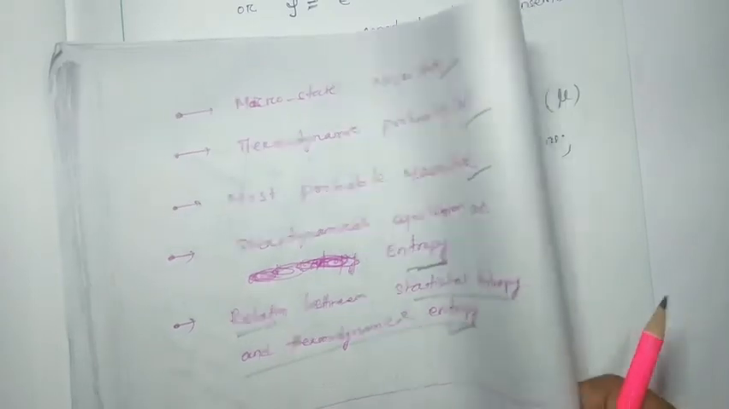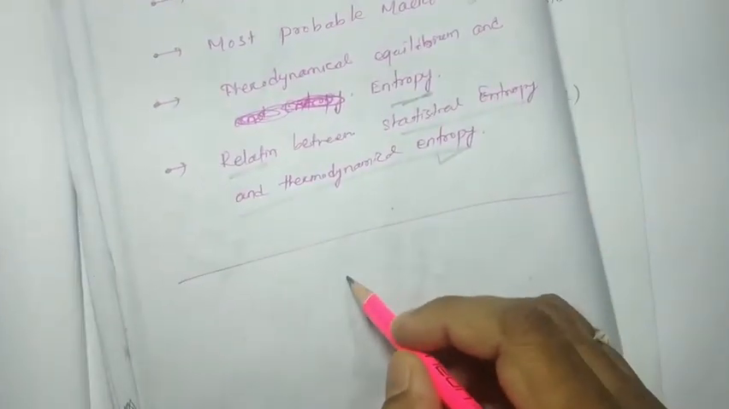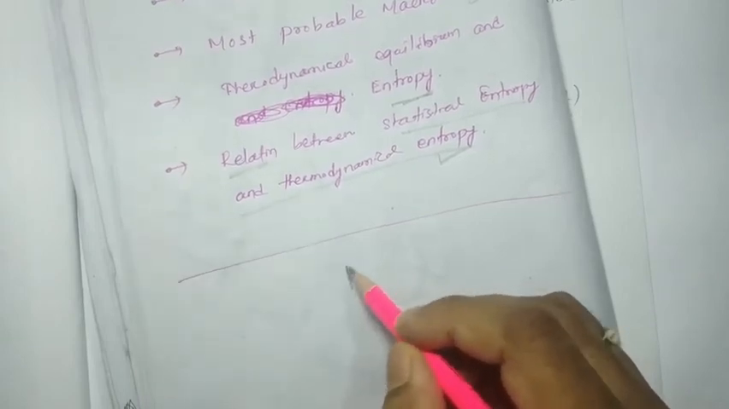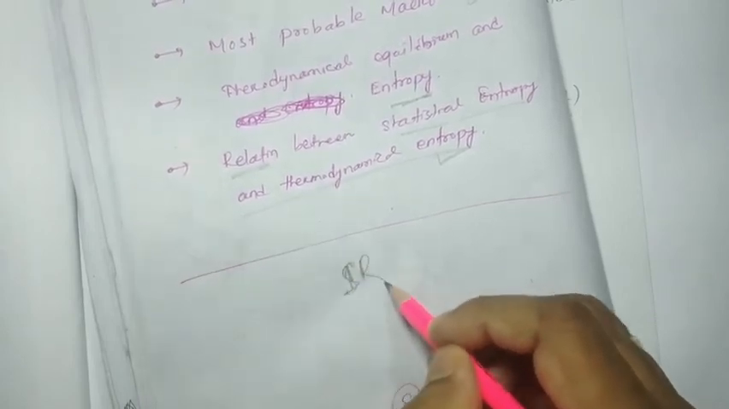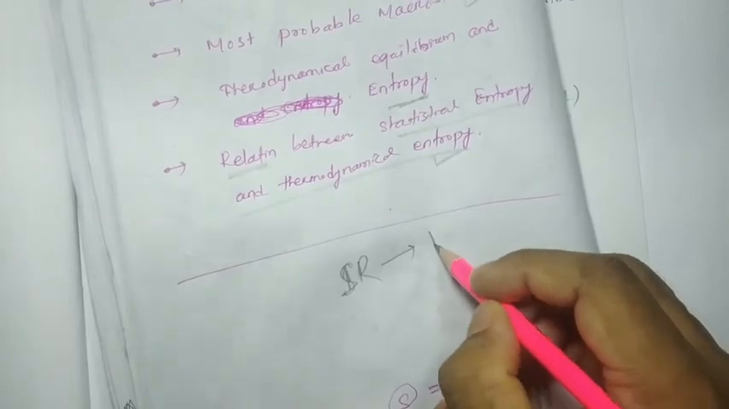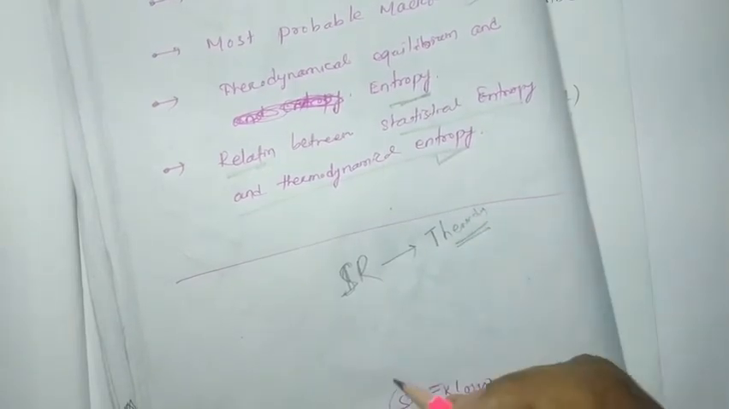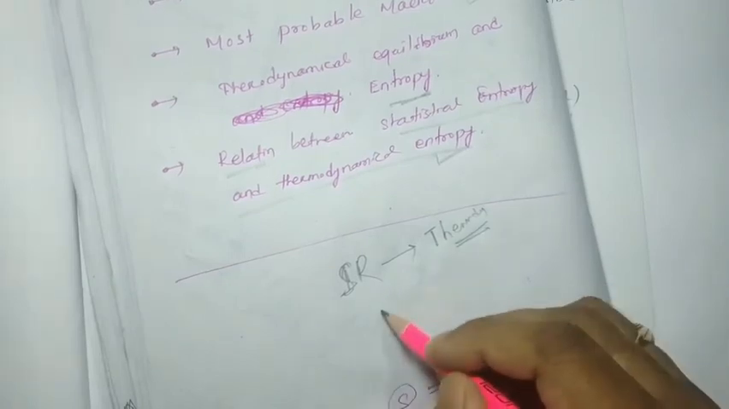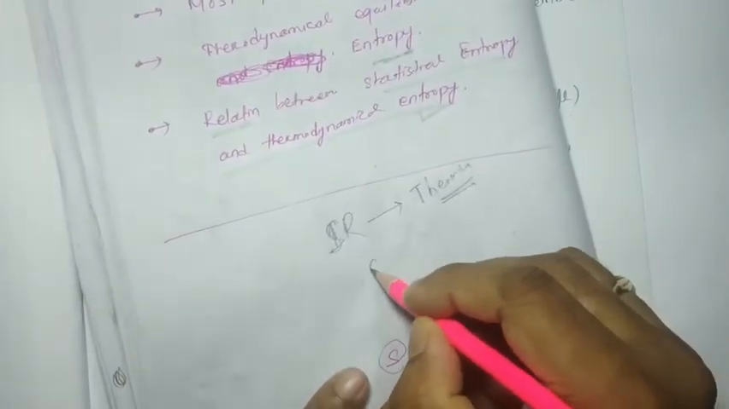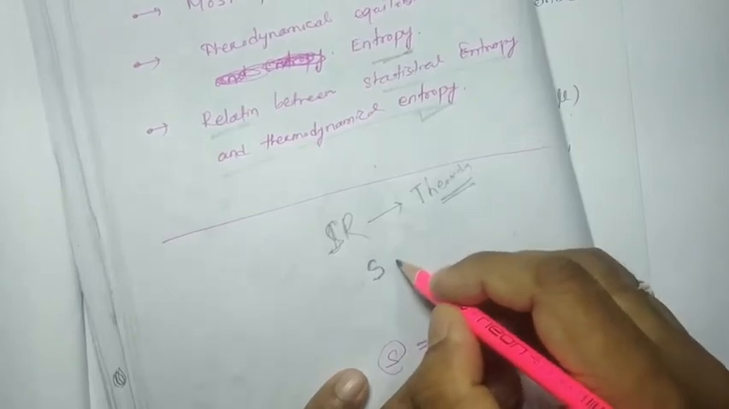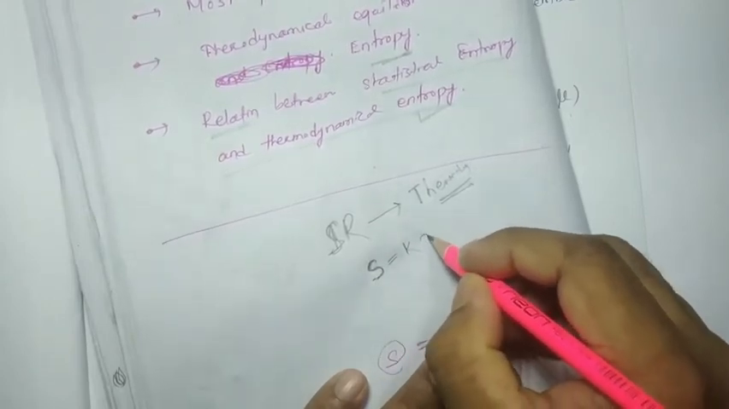that is, how statistical mechanics, or statistical results, are going to be related with thermodynamics. That means here I am going to say that thermodynamical entropy is equal to k into statistical entropy.